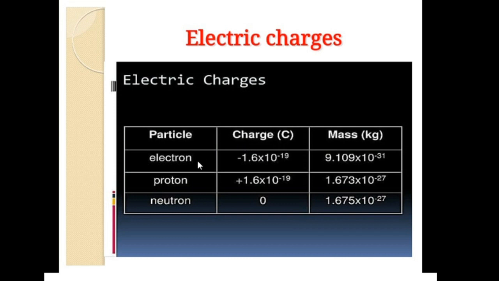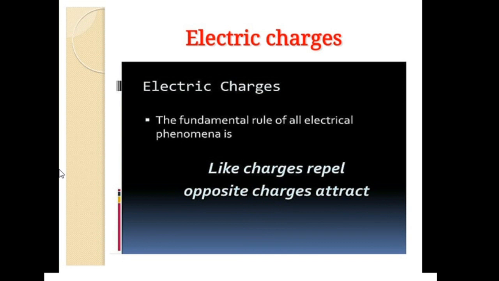You are able to see electron has negative charge and proton has positive charge. You are able to observe, students, they have the same magnitude. Mass differs, but neutron has no charge. And it's a thing that we should wonder.